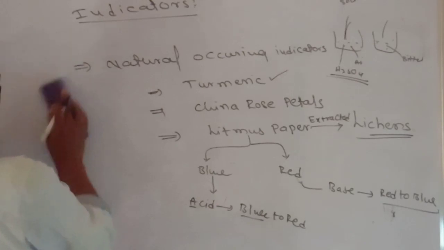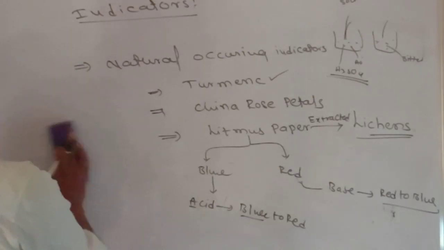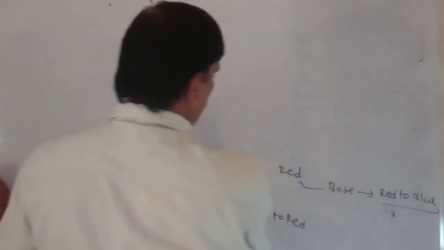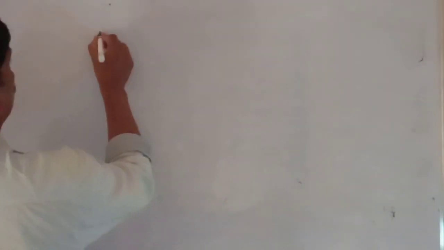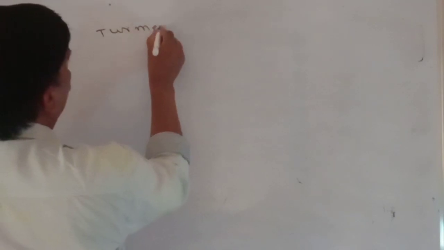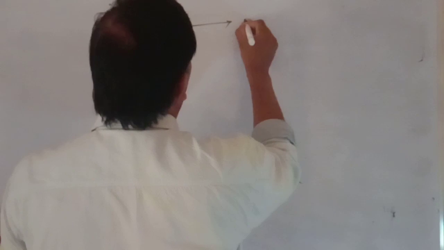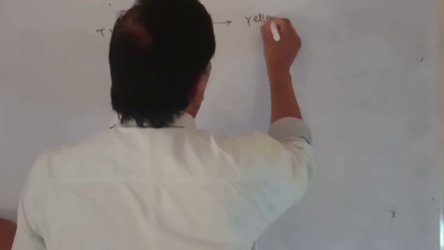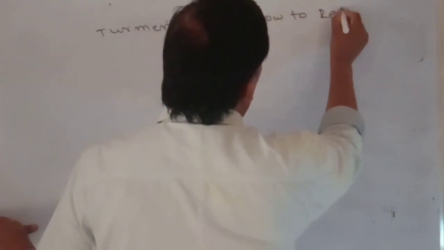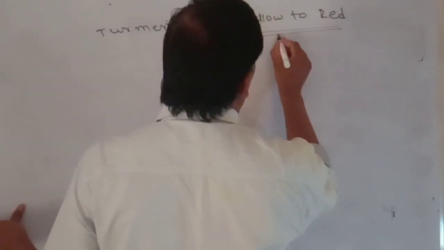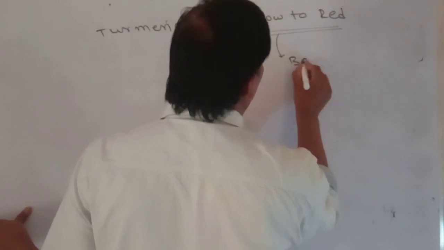So these are the indicators. Turmeric turns from yellow to red color. If turmeric turns yellow to red, that liquid is always basic in nature.